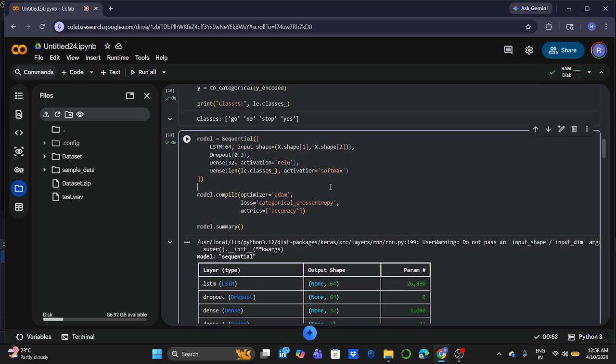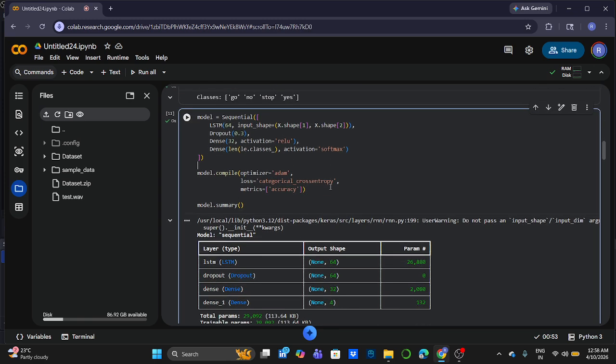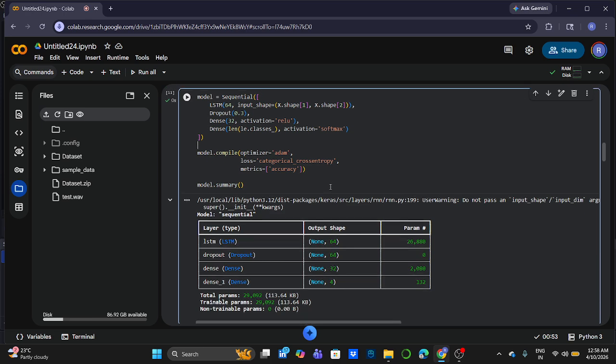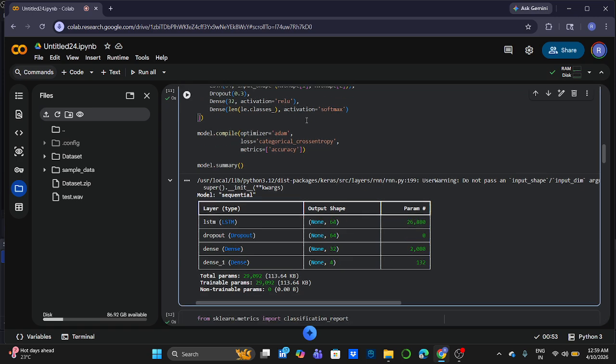Then next is model building. I use LSTM. The LSTM layer captures time-based patterns in audio, and dropout is used to prevent overfitting. Then I use a dense layer so the model can learn complex patterns easily.